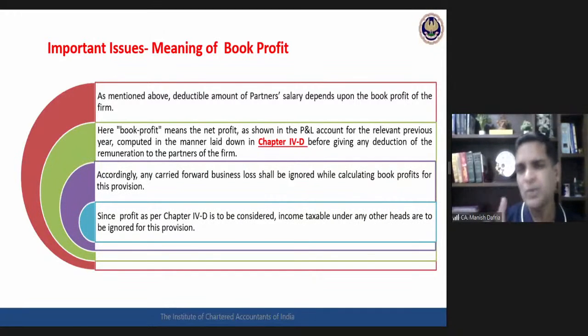The calculation part, you might be knowing it already, up to 3 lakhs 90%, more than 3 lakhs 60%. But what is important, what is the real final level understanding is going deeper into this concept of book profit. When they say book profit, it means profit as per chapter 4D. When they say as per chapter 4D, what actually it means? It means any carried forward business loss would be ignored. It means income taxable under any other head would be ignored for the purpose of this maximum salary deduction calculation. Okay.